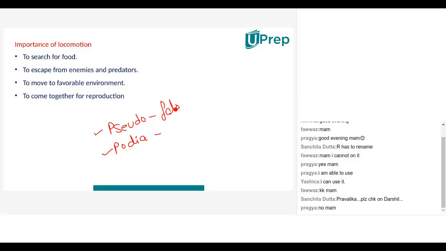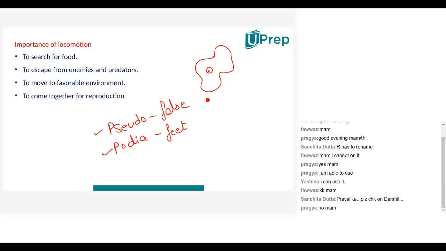Ma'am, false. And what is the meaning of podia? Podia means feet. Okay, all right. Thank you, Pragya. So basically, pseudopodia means false feet, right?